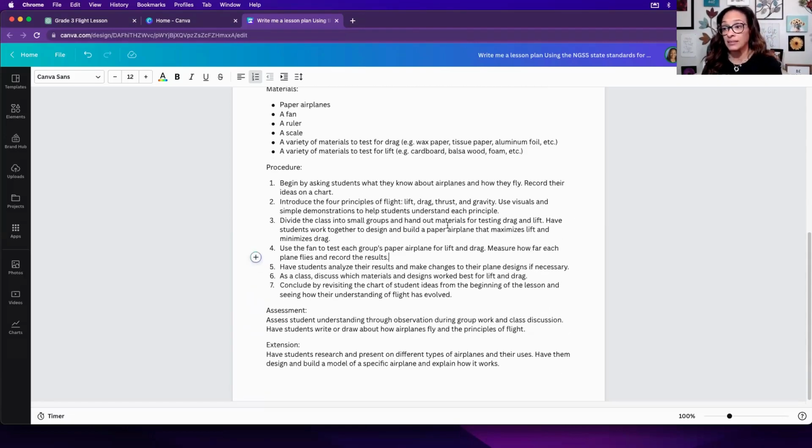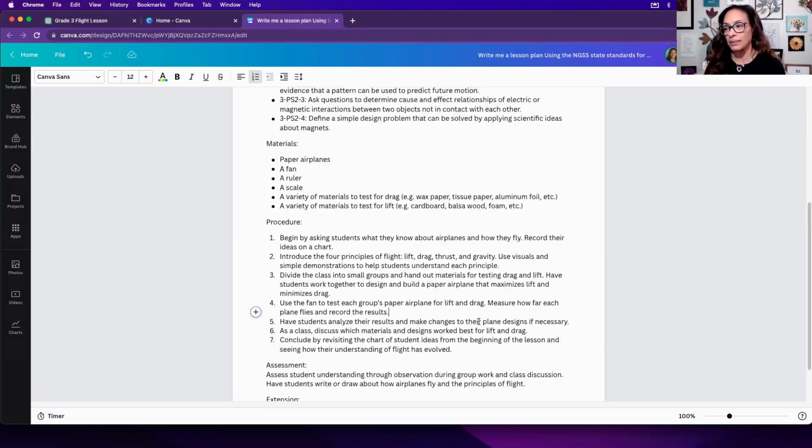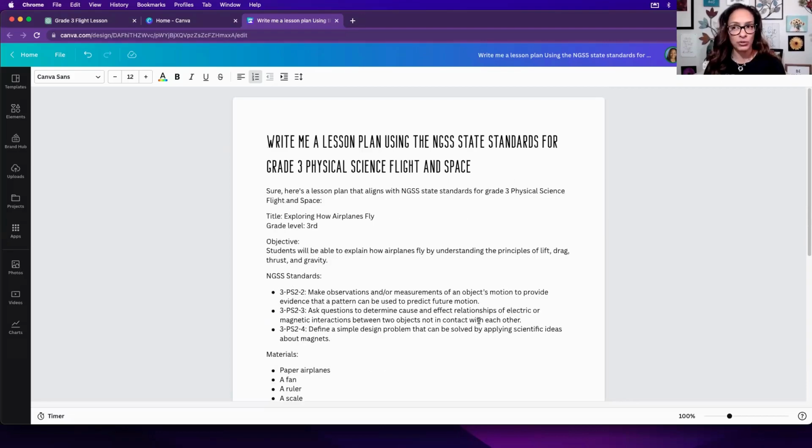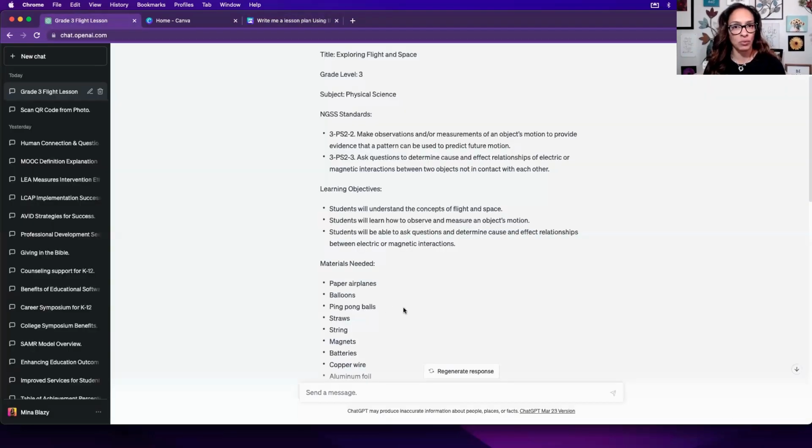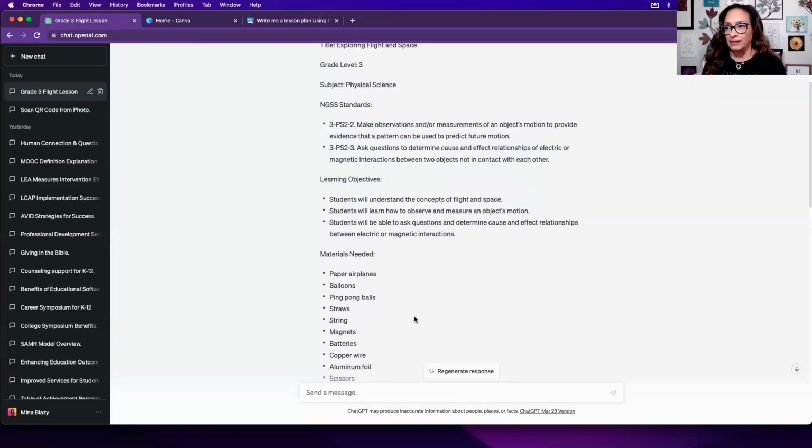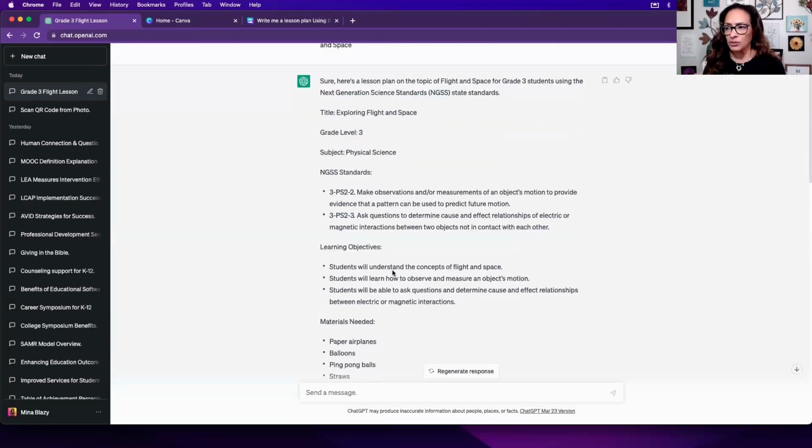It's saying divide the class into small groups, use the fan to test each group's paper airplane, have students analyze the results. Here's the assessment: assess student understanding through observations during group work, class discussion, have students write or draw about how airplanes fly. So that's pretty interesting. Now, I want to go back and let's jump into ChatGPT's while we're here. And it's kind of similar, except it gives us learning objectives here.